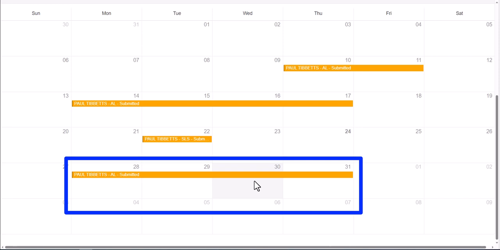So the employee, you'll see all of your leave requests, and the supervisor then is going to have the ability to approve or deny, and you'll see how that all works. So let me go show you what it looks like from a supervisor's view.